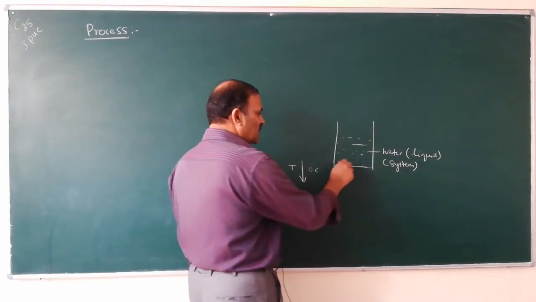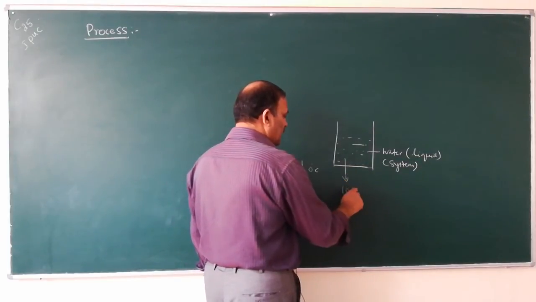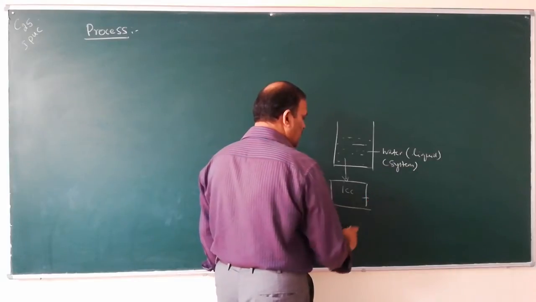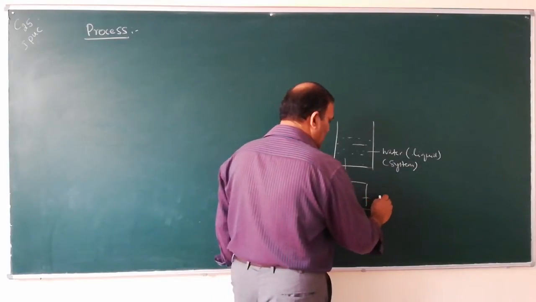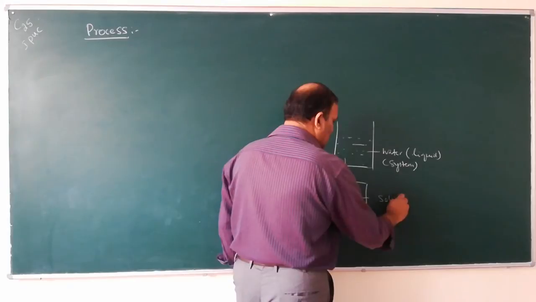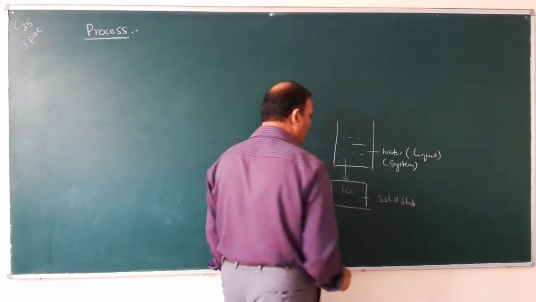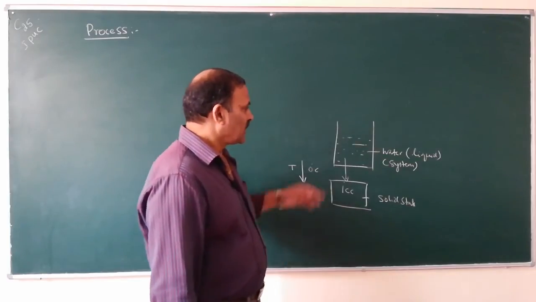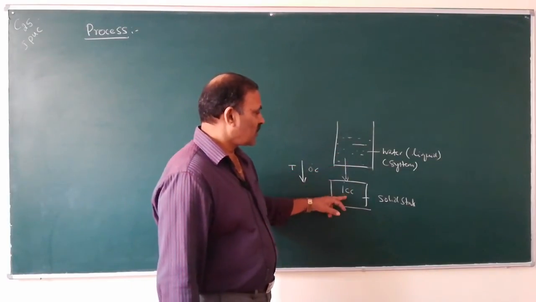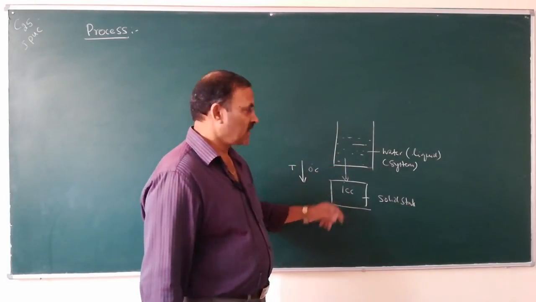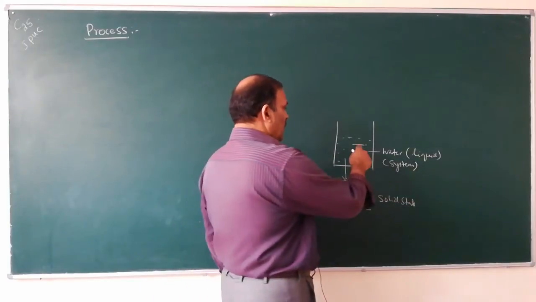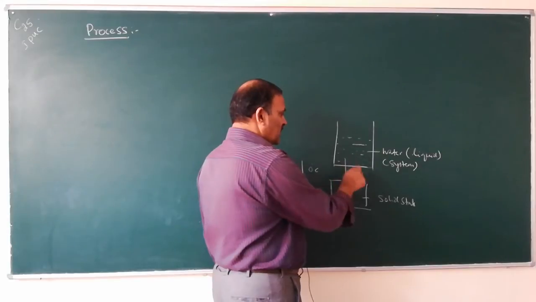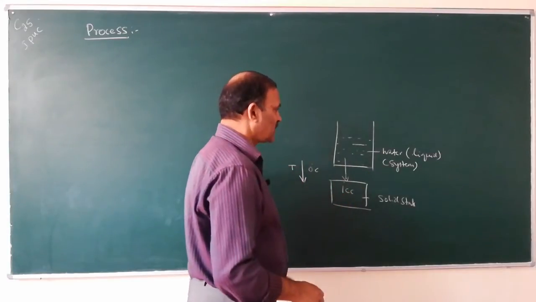This water is converted into ice. That means its state has been changed to solid state. When water is cooled below 0 degrees centigrade, liquid state of water is converted into solid state.